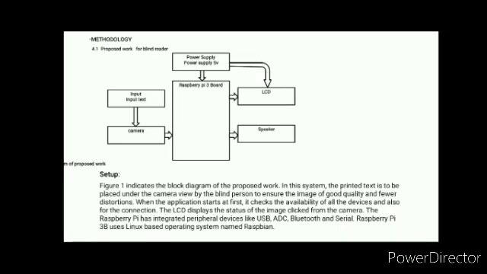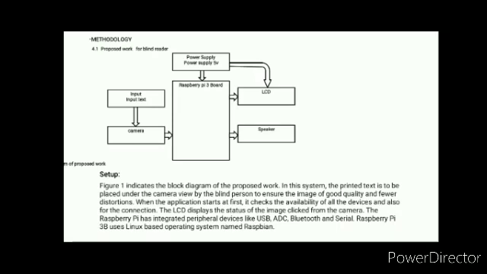In this system, the printed text is to be placed under the camera, viewed by the blind person, to ensure an image of good quality and fewer distortions. Between the two words, a proper and equal distance should be maintained for every word.